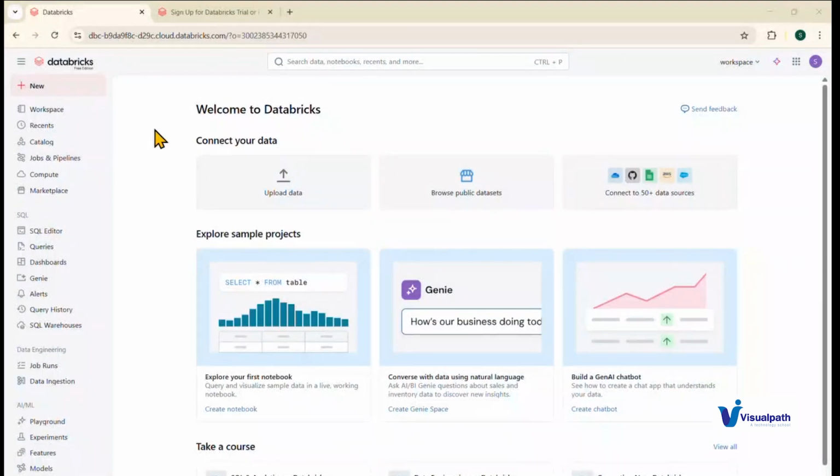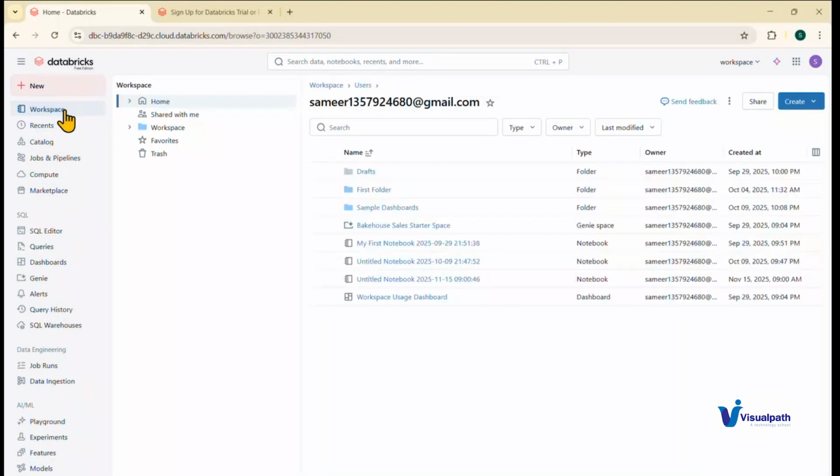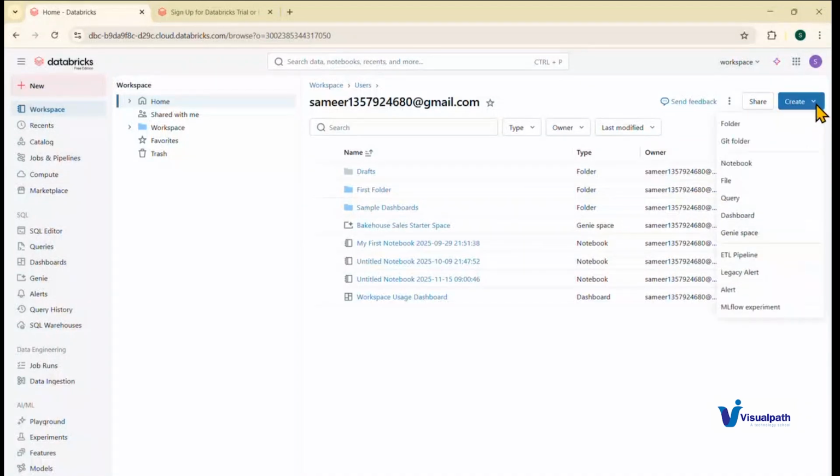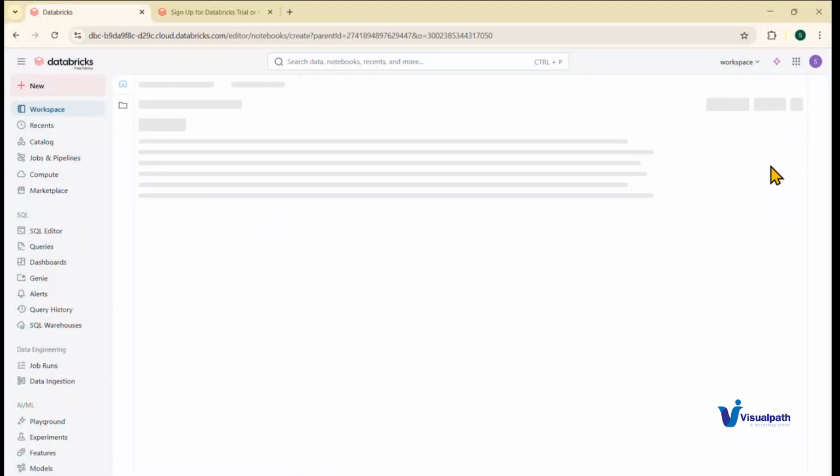This will be the dashboard. It will have workspace and catalog, jobs and pipelines, compute, and everything. First we'll come into our workspace. Just click the workspace, and whatever folders we have will be displayed here. Come up to create, click over here, and create a notebook.